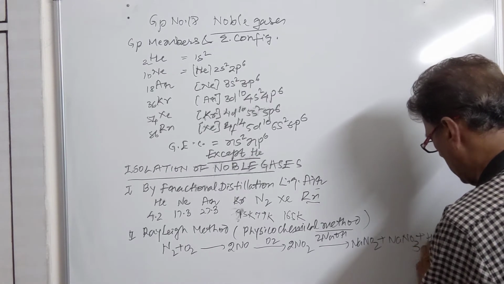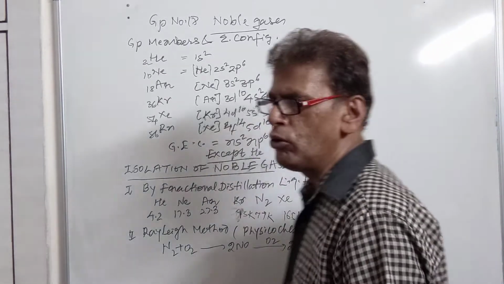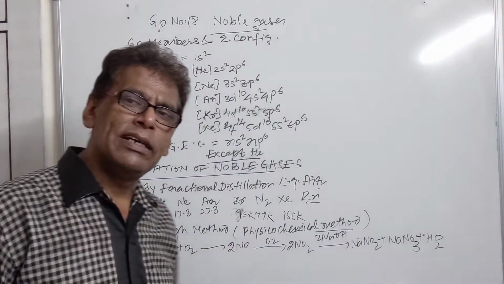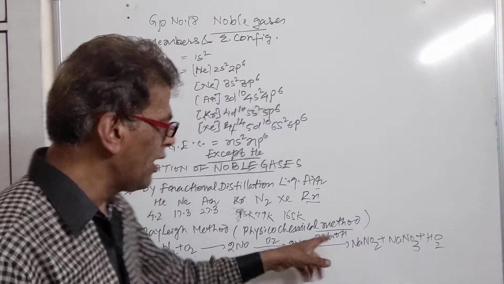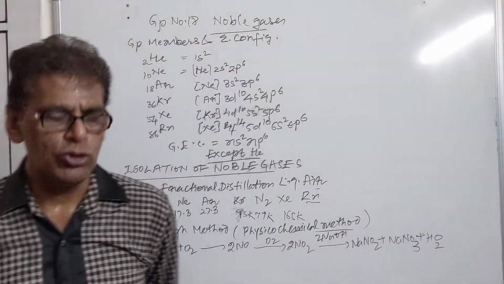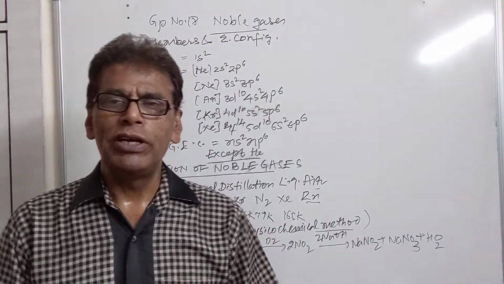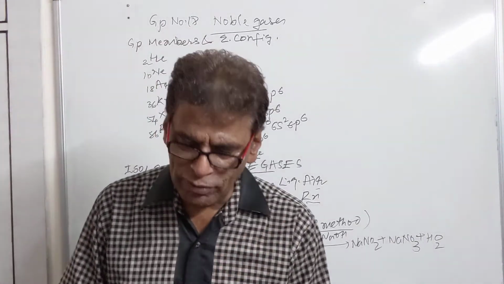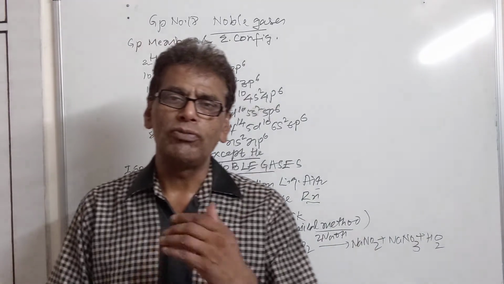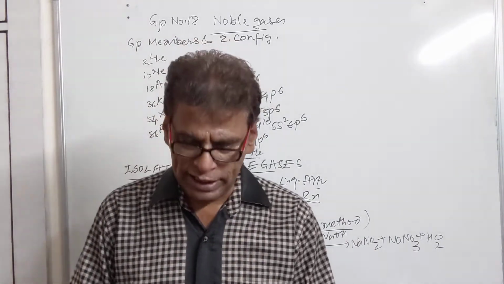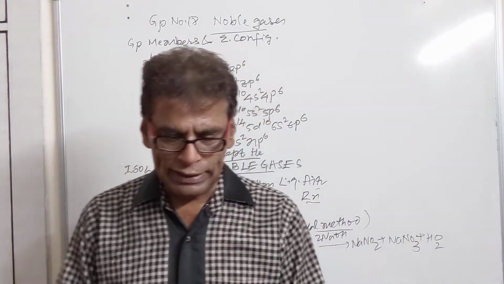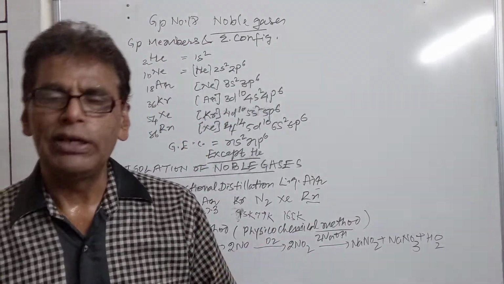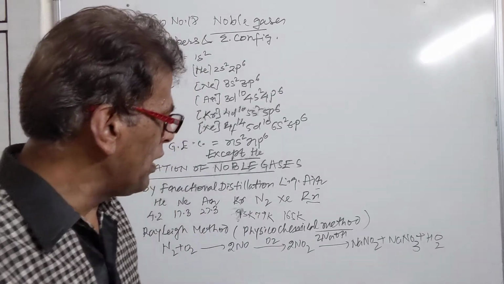So N2 and O2 are removed first by ignition, converted to their oxides, and then absorbed by sodium hydroxide solution. Now the air free from nitrogen and oxygen is passed through the fractionating column, where different fractions of noble gases are obtained at different levels. So this is our second method of preparing noble gases.